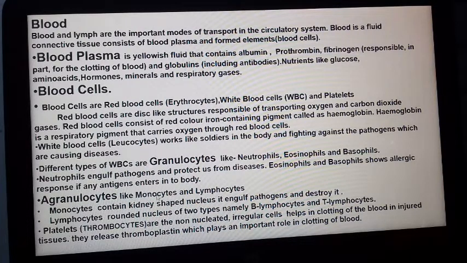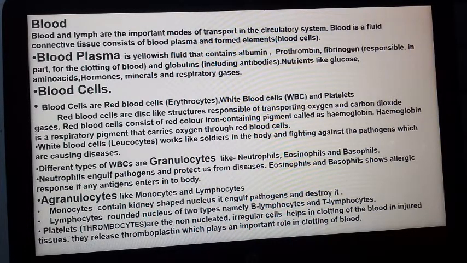But in agranulocytes, monocyte and lymphocyte, the monocyte contains a kidney-shaped nucleus and lymphocyte contains a rounded nucleus. The monocyte is also phagocytic in nature; it engulfs the pathogen and destroys it.